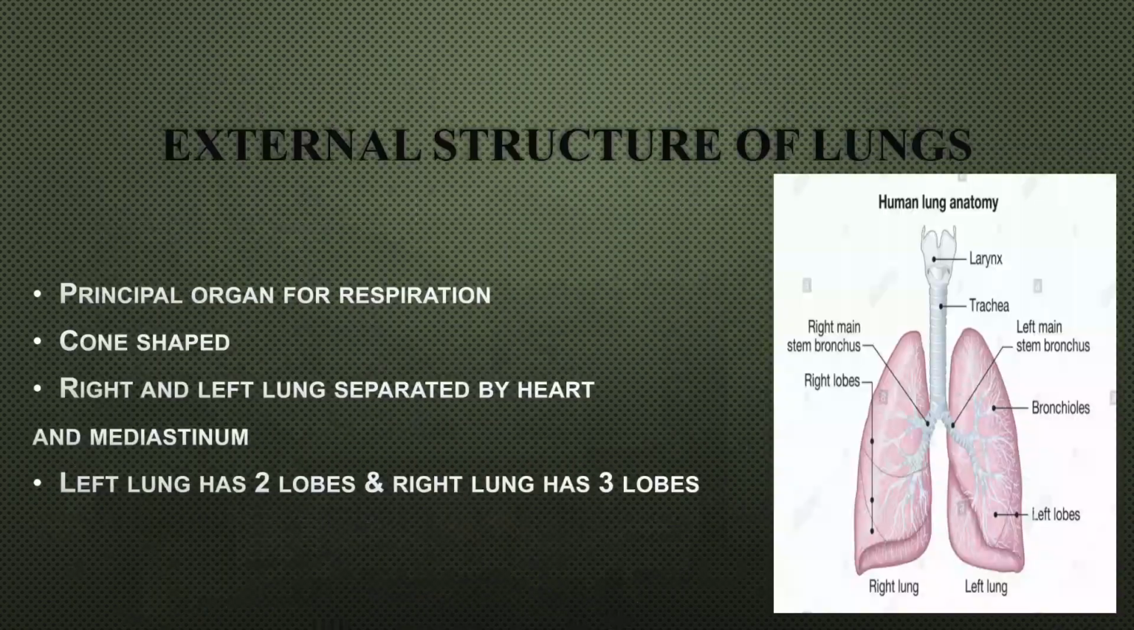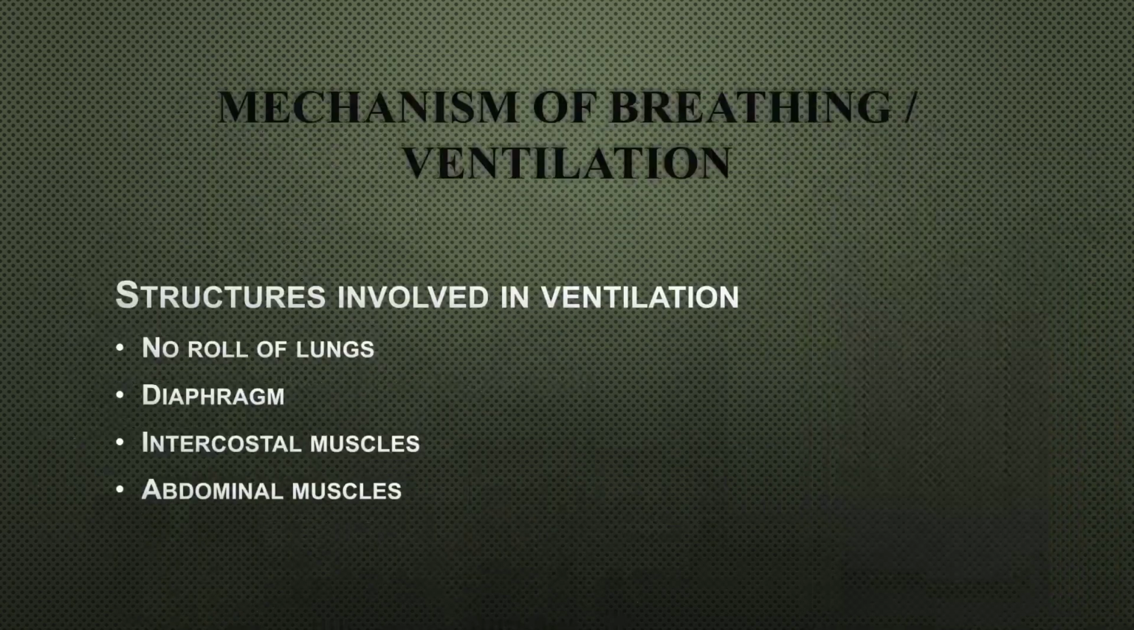External structure of lung. Lungs are the principal organs for respiration. They are cone shaped. We have 2 lungs, right and left, and they are separated from each other with the help of mediastinum. Mediastinum is the space between the 2 lungs. Left lung is divided into 2 lobes and right lung is divided into 3 lobes.